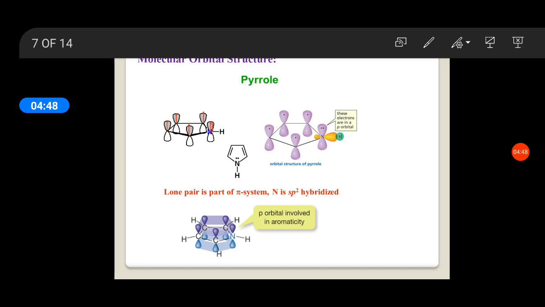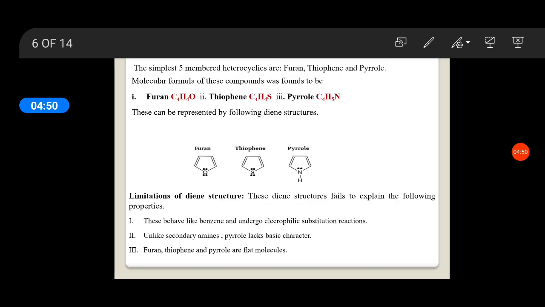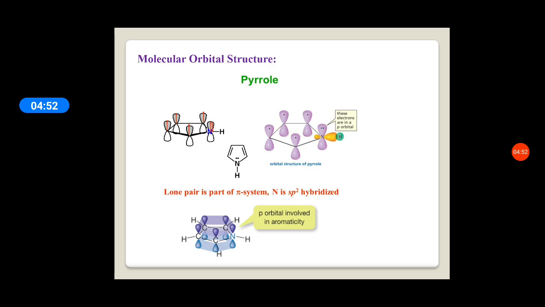In this pyrrole, all the 4 carbons are sp2 hybridized and nitrogen is also sp2 hybridized. So sp2 hybridized atoms have 3 sp2 orbitals.